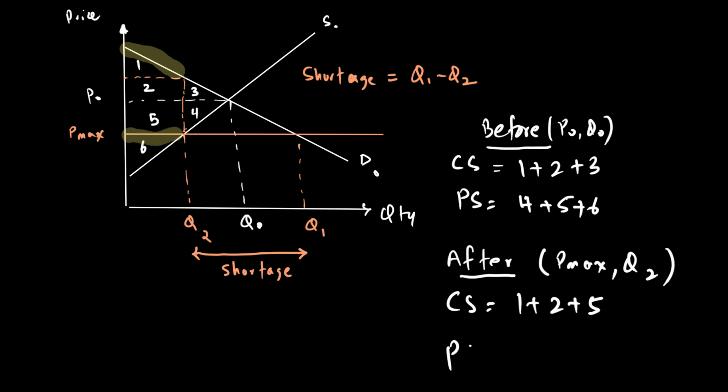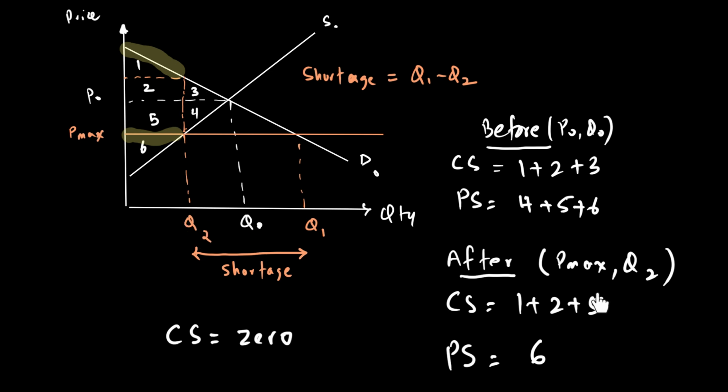And producer surplus, guys, is going to be area 6 only. This is the area because now, with the P max price, only Q2 apartments are being rented out. Which would mean, guys, you can understand this, that the Q naught minus Q2 consumers who were previously getting the good, their consumer surplus is going to be 0. So the lucky Q2 consumers will get the good at a higher consumer surplus, because previously they were only getting 1 and 2, since area 3 was going to the Q naught minus Q2 consumers.